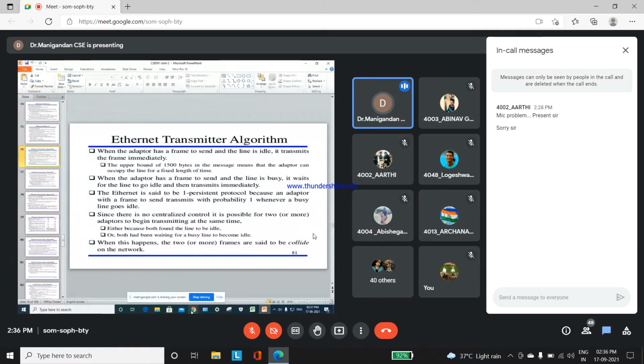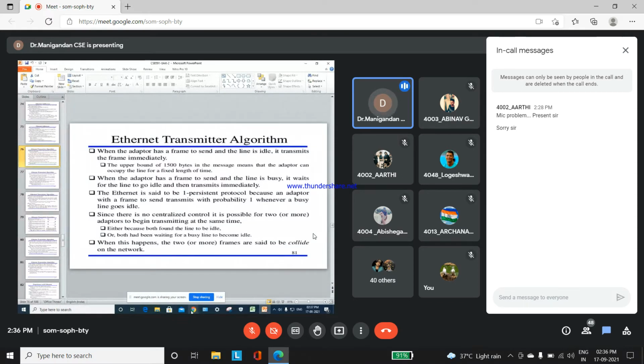The upper bound of 1500 bytes in a message means that the adapter can occupy the line only for a fixed, limited period of time, transmitting up to 1500 bytes from sender to receiver.